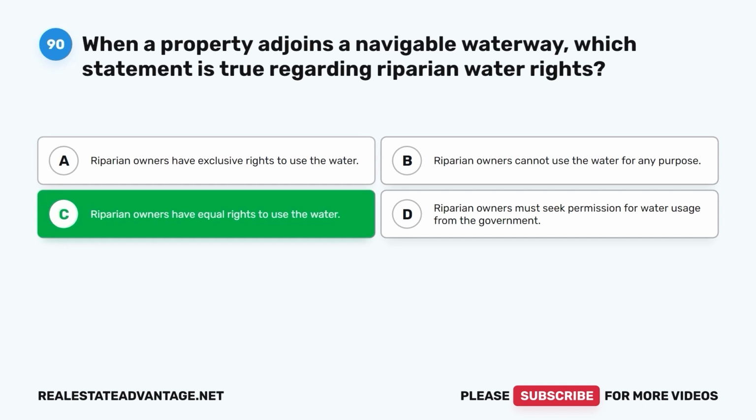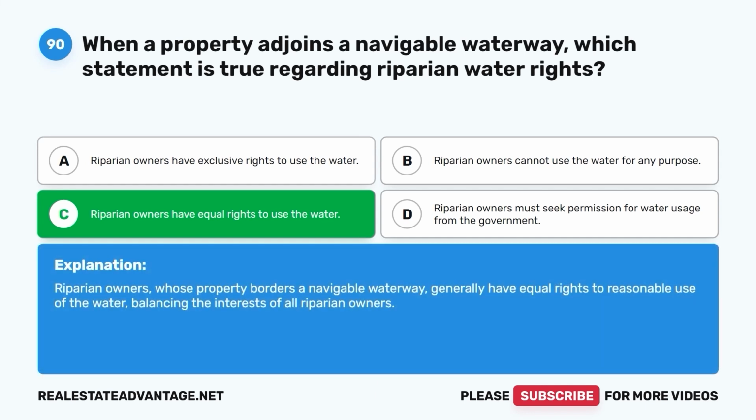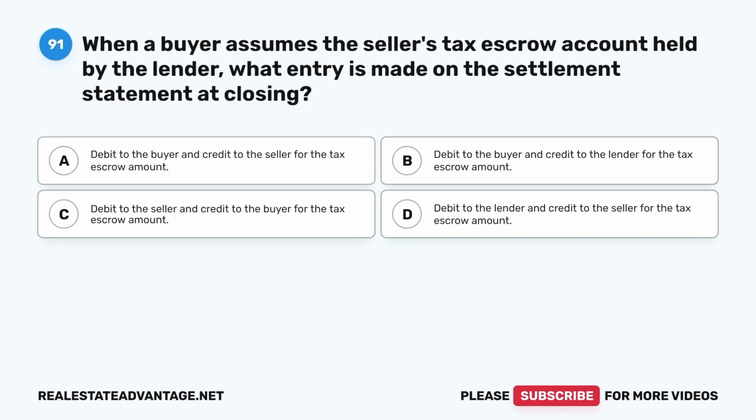The correct answer is C. Riparian owners have equal rights to use the water. Riparian owners, whose property borders a navigable waterway, generally have equal rights to reasonable use of the water, balancing the interests of all riparian owners. Question 91. When a buyer assumes the seller's tax escrow account held by the lender, what entry is made on the settlement statement at closing?